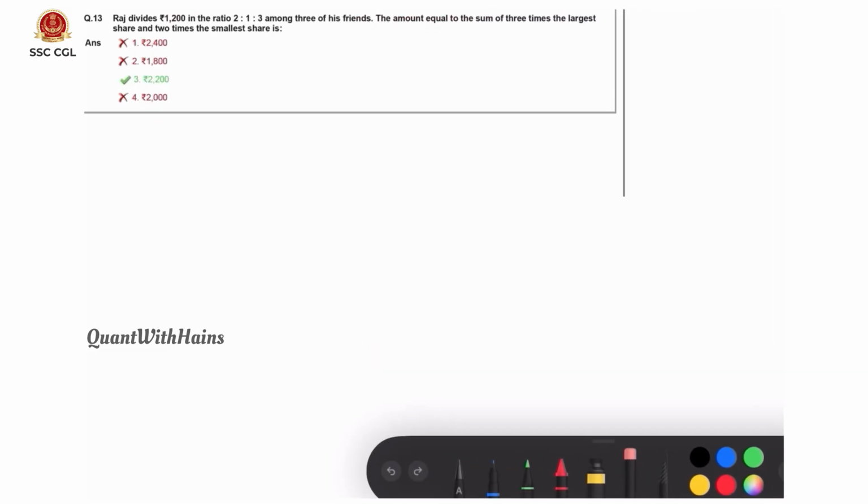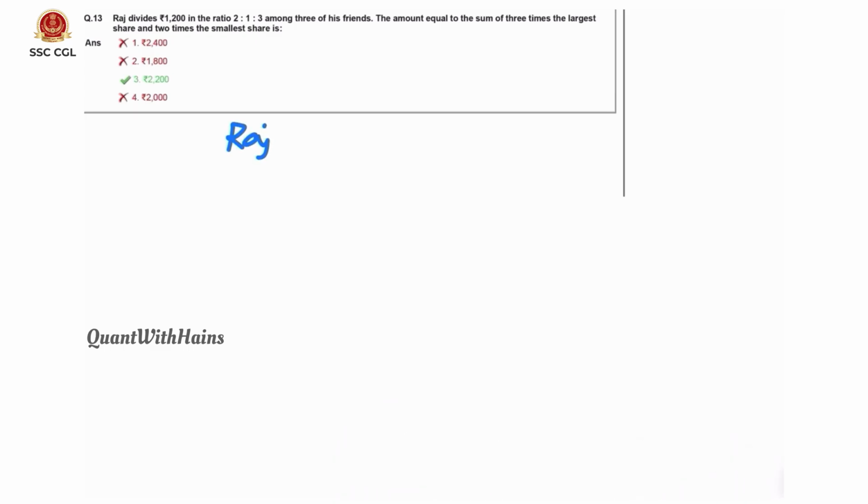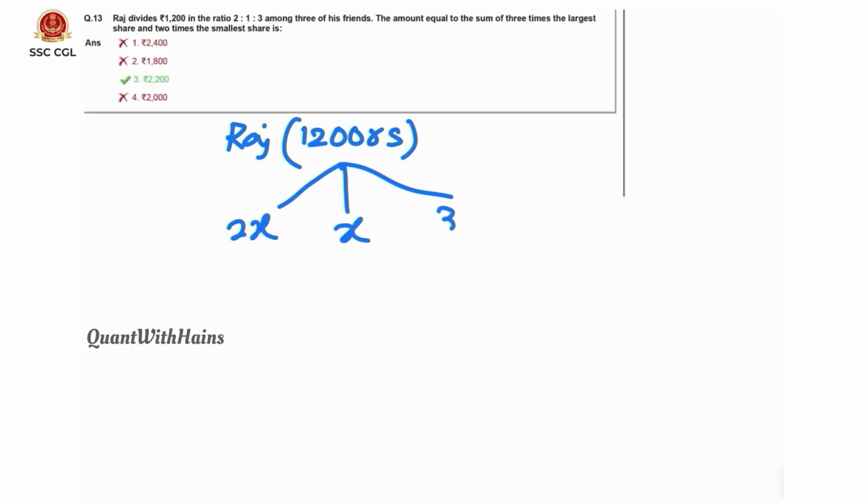Coming to 13th question here, Raj divides 1200 rupees in the ratio 2:1:3. Raj is there. He has 1200 rupees. He shares among 3 friends in the ratio of 2:1:3, that is 2x, x, 3x. The amount equal to the sum. Here sum means addition. In simple interest and compound interest, sum means principal. But here it is addition of 3 times the largest. Here the largest share is 3x.